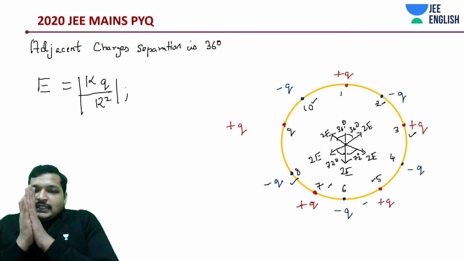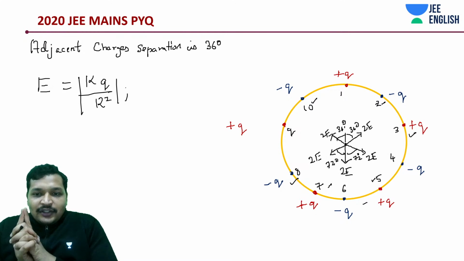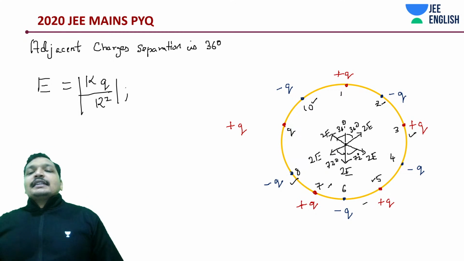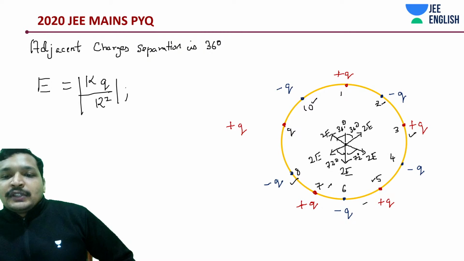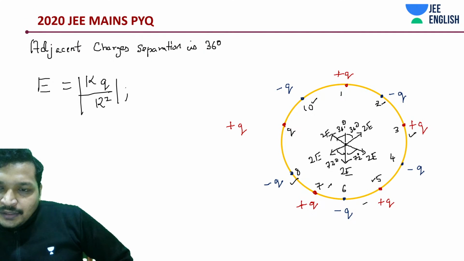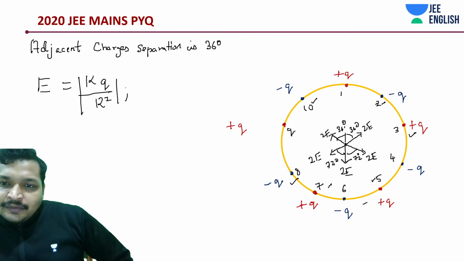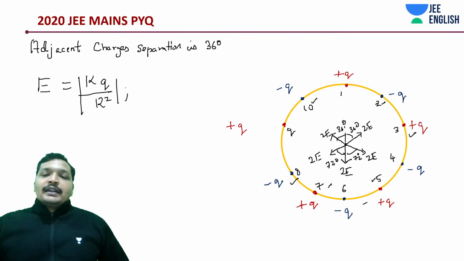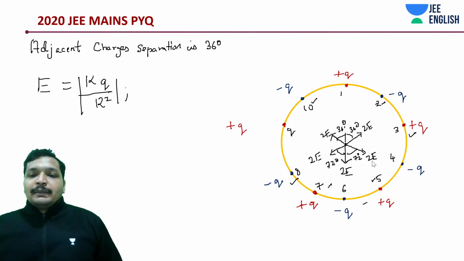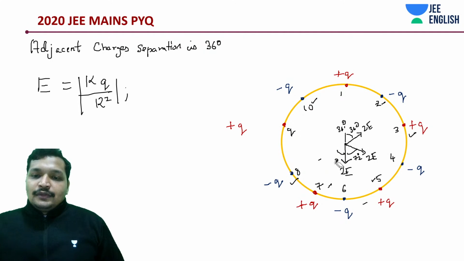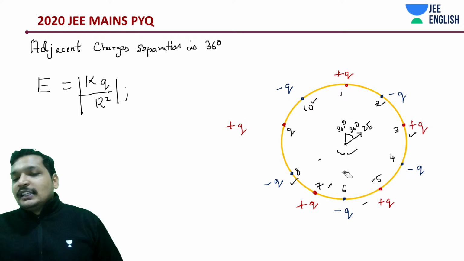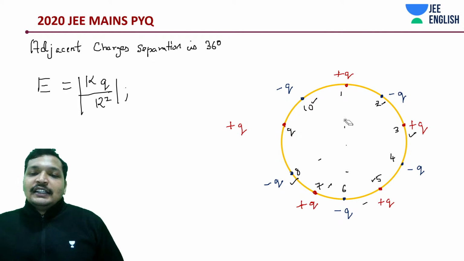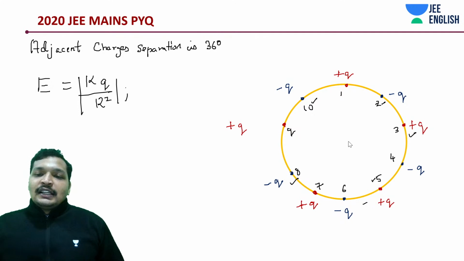Answer is wrong, students. I believe the answer is not correct. It's wrong. Even if we take it as theta, not at all possible. Let's see, is there any other way of understanding this? There is even a better way. The answer is wrong. Don't worry about it, but this is how you should be calculating. Let me come to this point. Don't you worry about the final solution, but the final solution is best approached by the options.